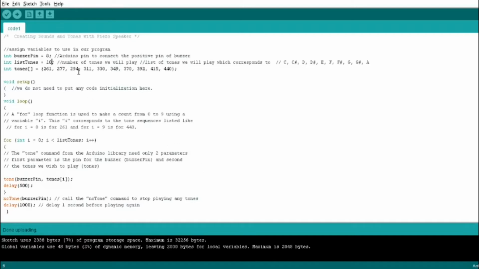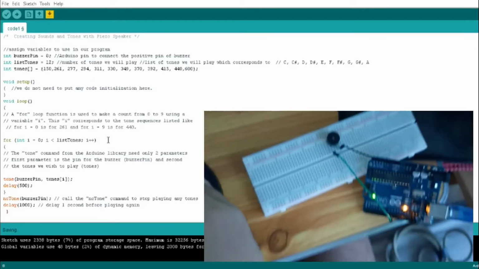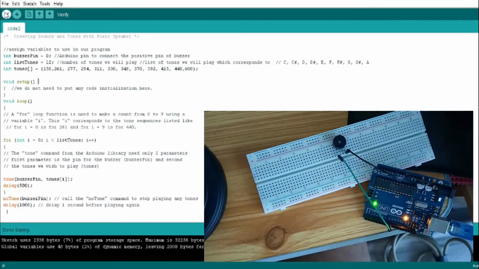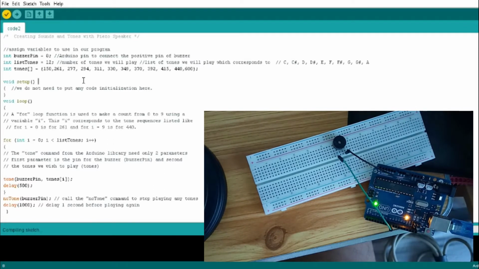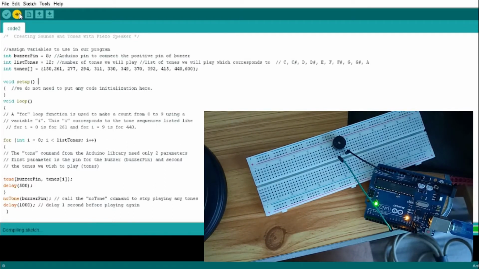Here we will be trying to add 2 more tones to the set of tones. So we'll be changing the array size to 12 and adding 2 different frequencies to the list. So if you listen closely, you will now hear 12 different tones.